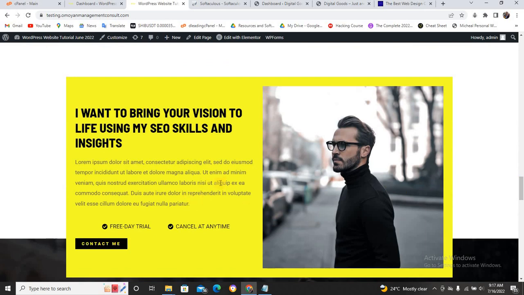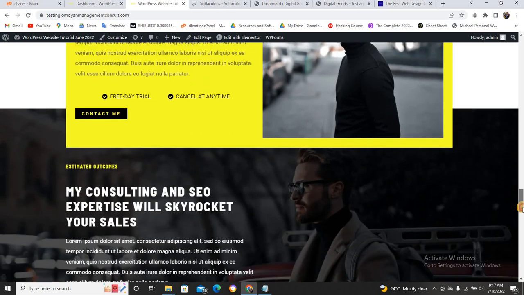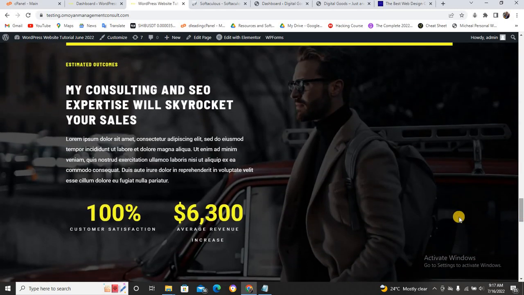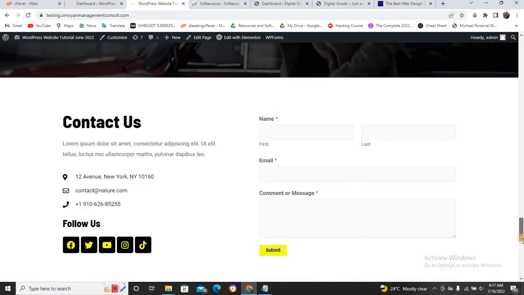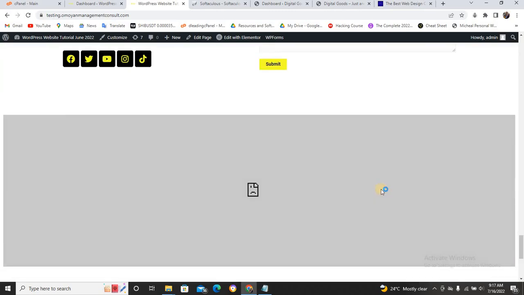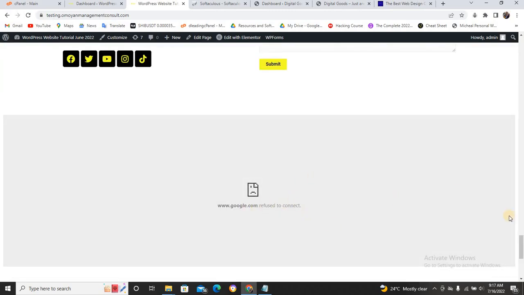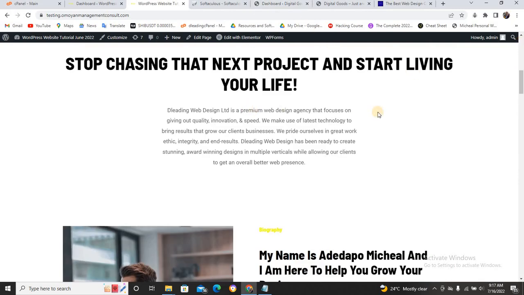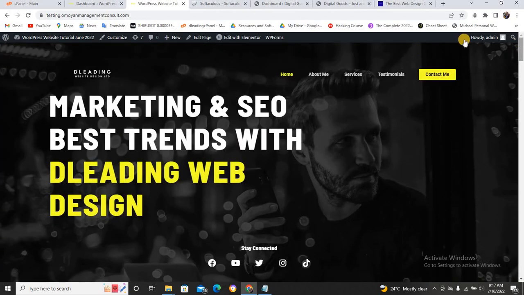This is like a call to action. You are calling them to do something. You want them to take a particular step. And this is also an aspect that talks about how credible you are. And this is where they can contact you and stuff like that. Can you see? And this is a map. It's gonna load. So this is a map that talks about your business. So let's dive in and let's go straight to how to build this type of website.